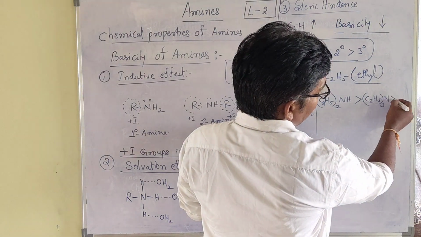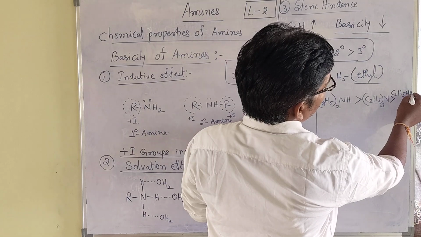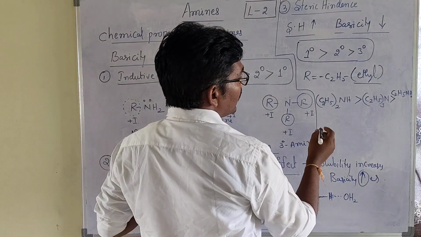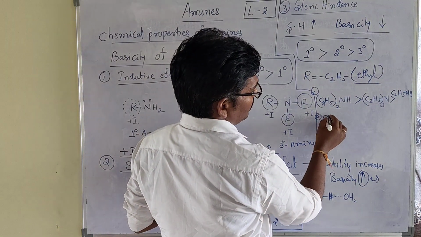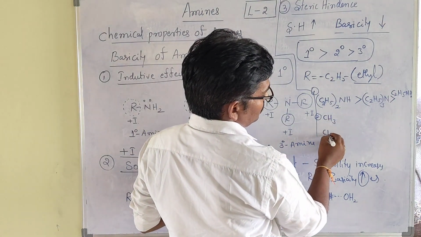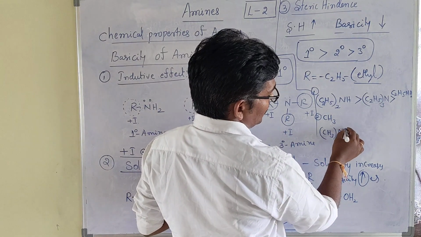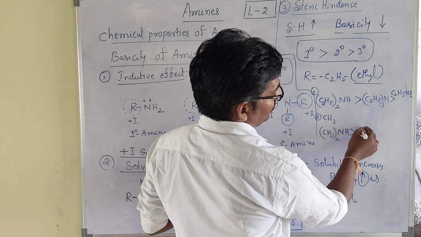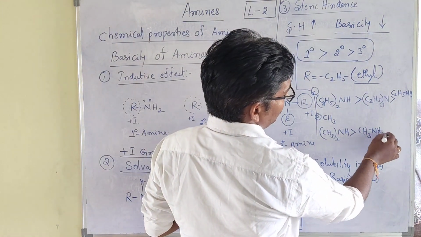Next is C2H5NH2. In case of the methyl group, you take (CH3)2NH, then CH3NH2, primary. Why primary?